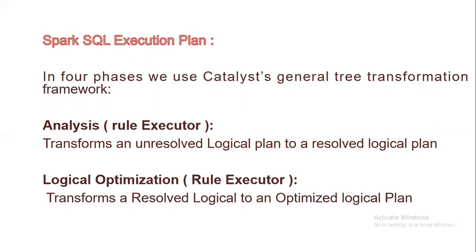It transforms an unresolved logical plan to a resolved logical plan, and we use the catalog to find where datasets and columns are coming from and the types of columns. And logical optimization transforms a resolved logical plan to an optimized logical plan.